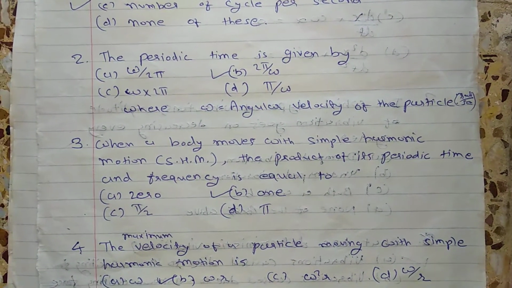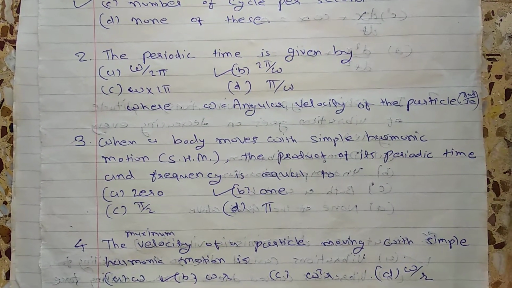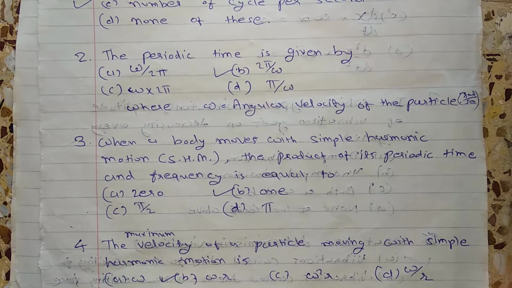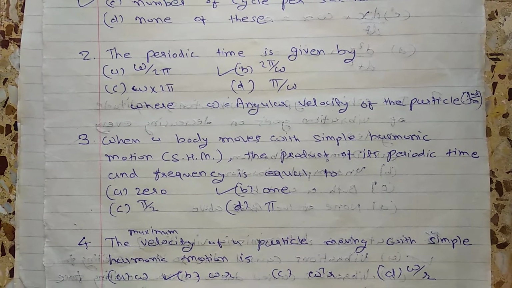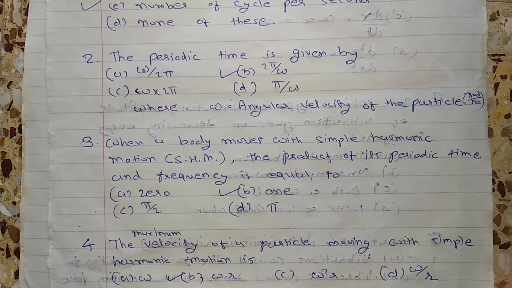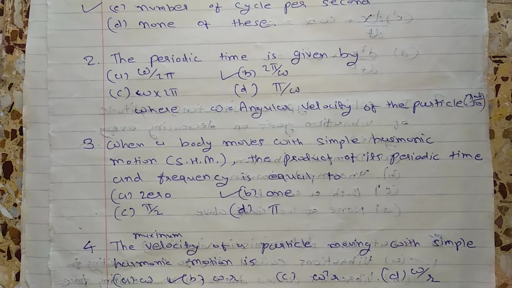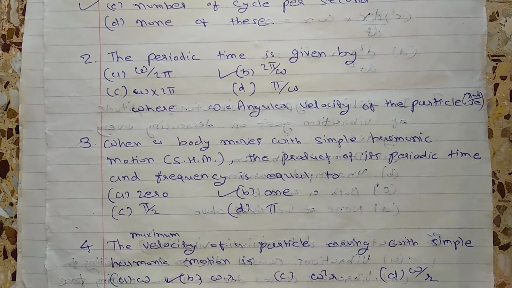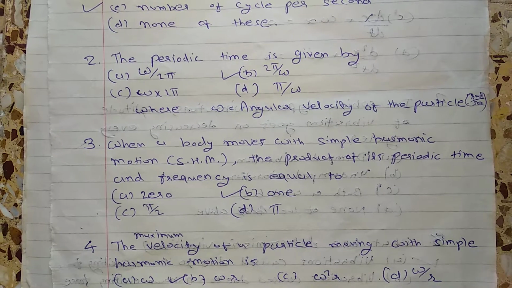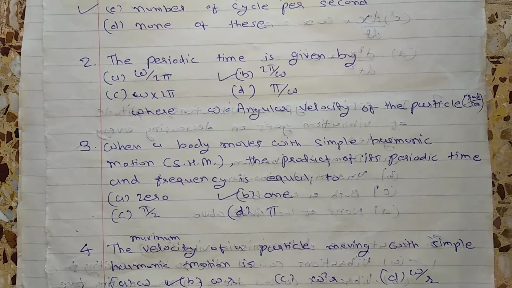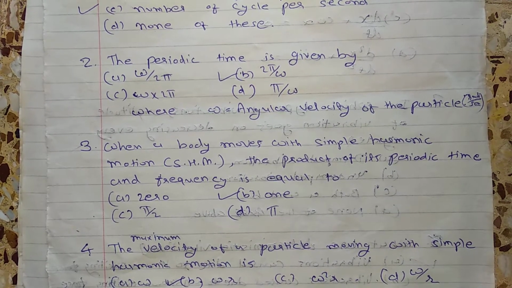When a body moves with a simple harmonic motion, the product of its periodic time and frequency is equal to, obviously the time and frequency are reciprocal, so the product of frequency and periodic time is equal to 1. Okay, so the right answer is B. So Tp into frequency equal to 1.